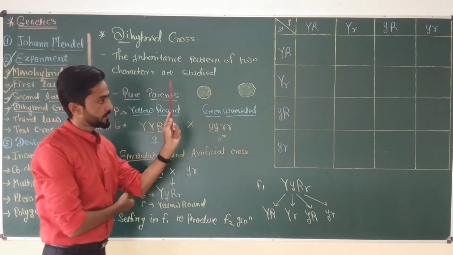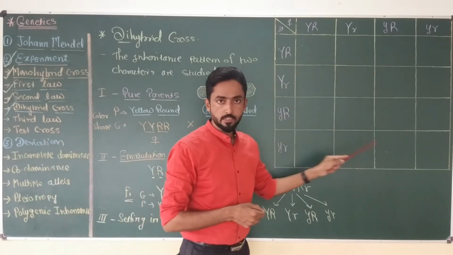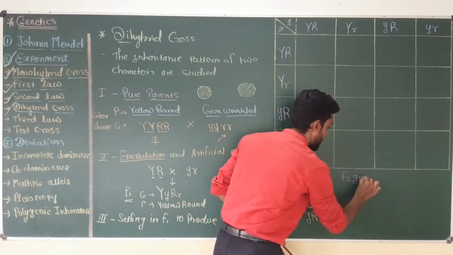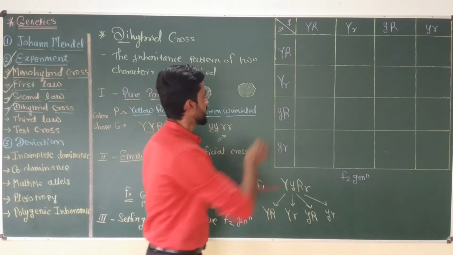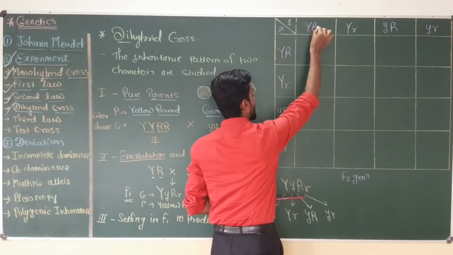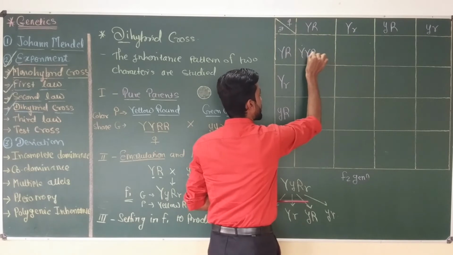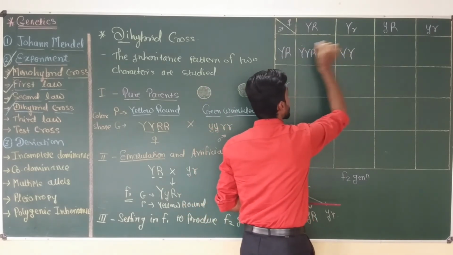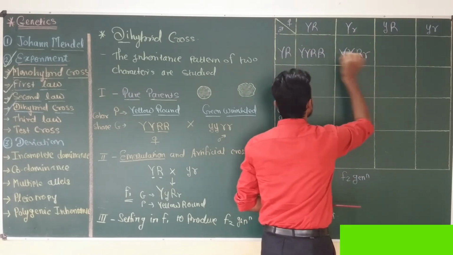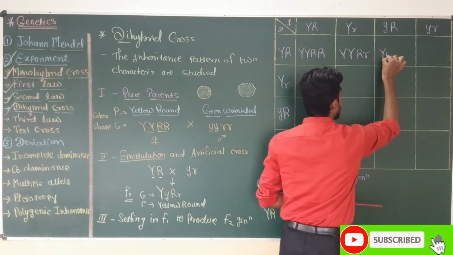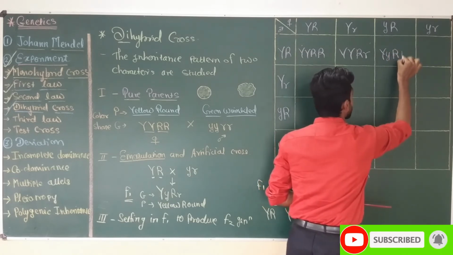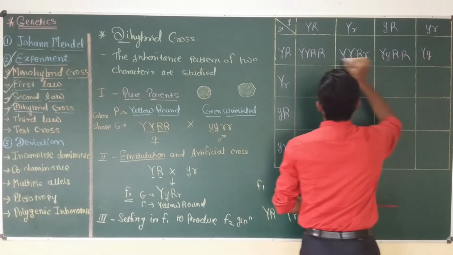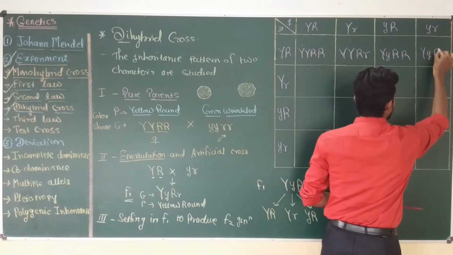Now we're going to see all the different combinations produced in the F2 generation. First, capital Y capital Y, capital R capital R; capital Y capital Y, capital R small r; capital Y, capital R, and capital Y, capital R small r.